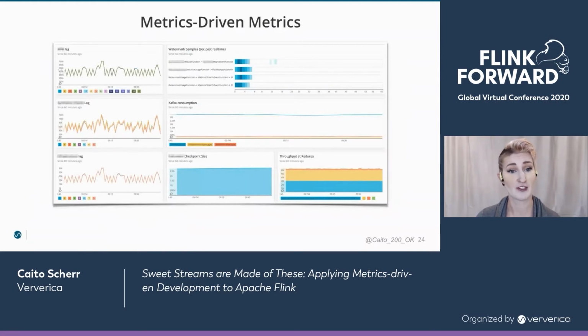On my very first Flink engineering team, this was the top of our main dashboard. And I like this example because it was so carefully curated to have those metrics that are most important to us engineers and most driving the development process right on top. There were more metrics below. This is actually only about half the dashboard, but we were very selective with what went on top.